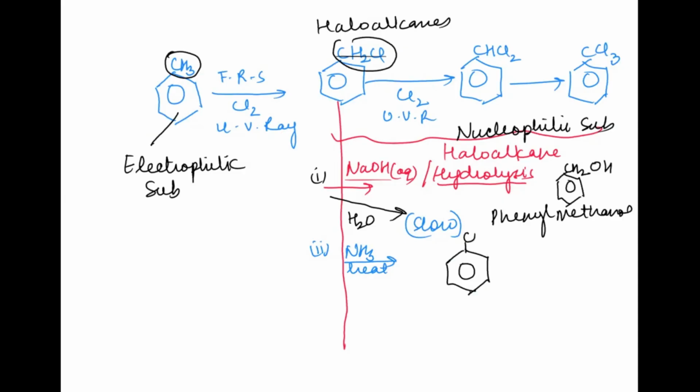So here we will be getting CH2, the Cl will be removed, and the amine group will be attached to it, along with HCl. So HCl will be given out. This is going to be known as phenyl methylamine, because the methyl group is already there, so only the Cl has been substituted by the amine group. This is a particular reaction taking place because of the haloalkane.